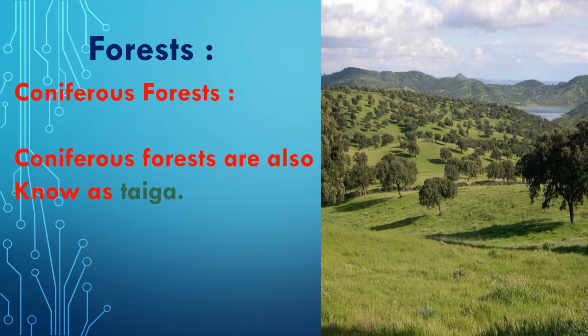And the last type of forest is coniferous forest. Coniferous forests are also known as taiga. Okay, these forests are found in a broad belt lying between 50° north and 70° north and in the region of high altitude. This belt is found around the North Polar region. The main areas are Alaska, southern Canada, and northern Russia.